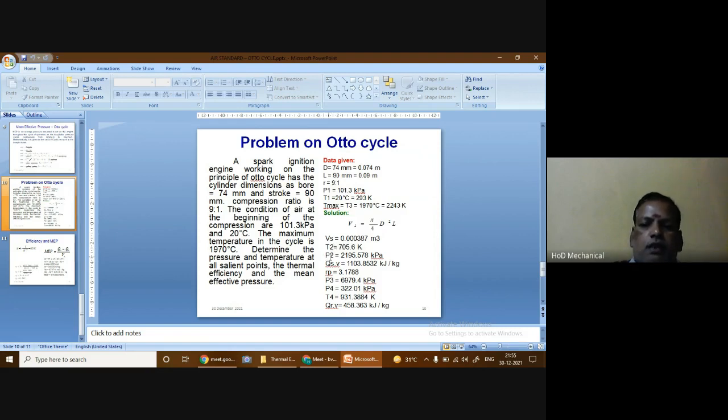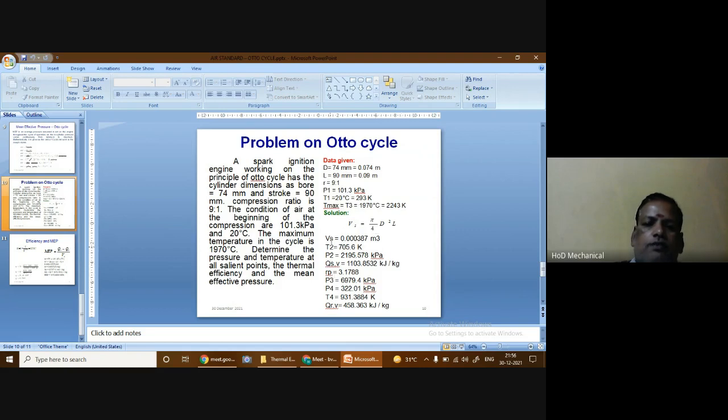Similarly, here we can find the pressure at the end of the compression process. It is given by the formula P2 equal to P1 into R power gamma. Again, the R value is 9 and the gamma value is 1.4, and P1 is given as 101.3 kilopascal. So using that formula, we find that the pressure at the end of the compression process is equal to 2195.578 kilopascal.